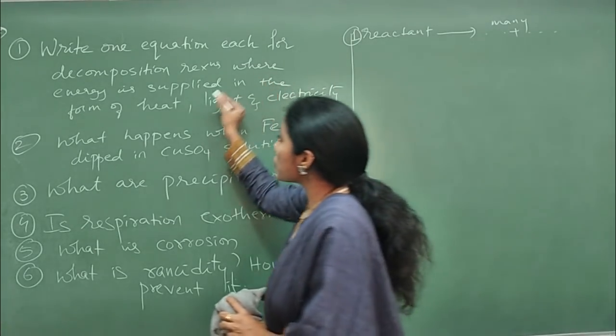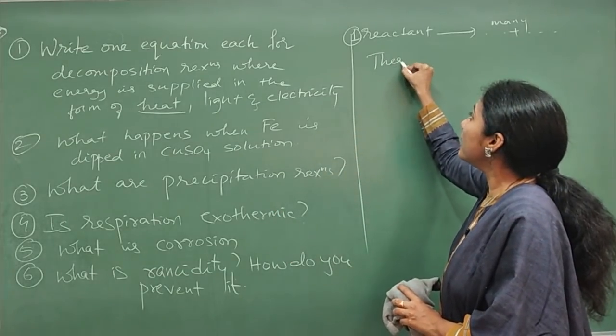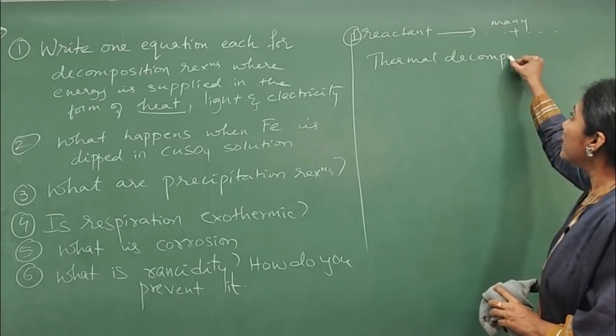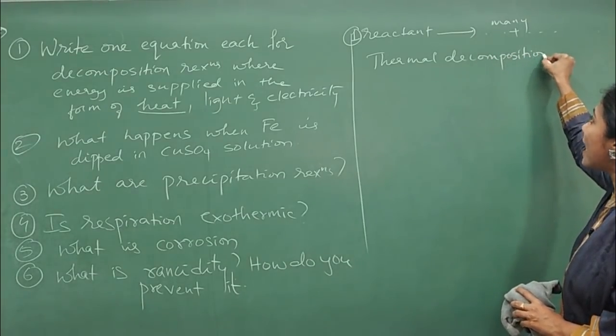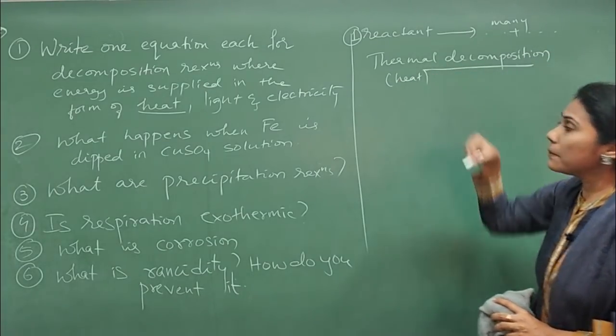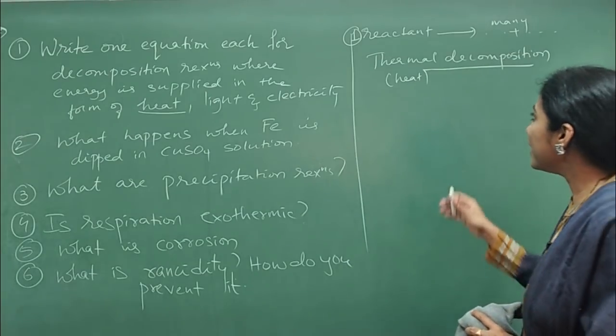The decomposition where heat is used is called thermal decomposition. So thermal decomposition is what? Decomposition that is done with the help of heat is called thermal decomposition. So what is the famous example that you can write here?